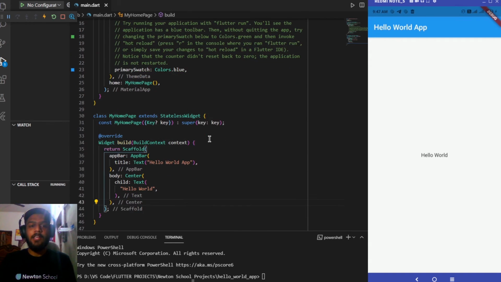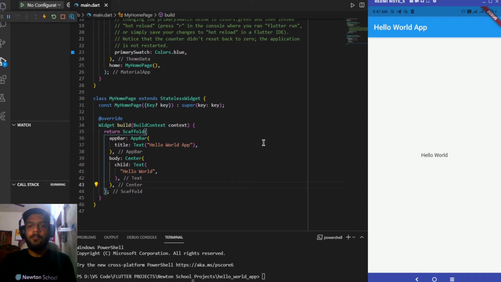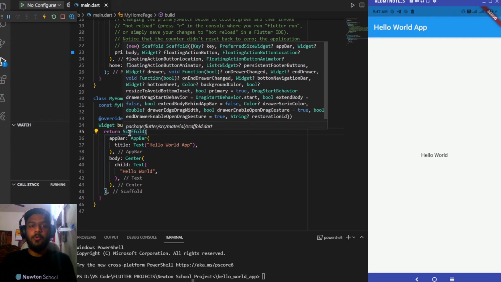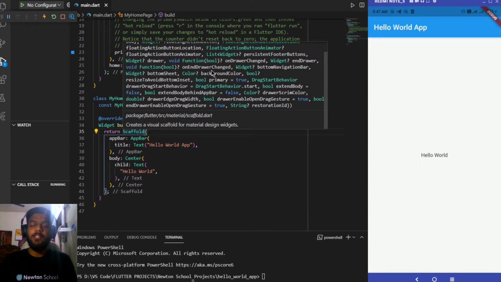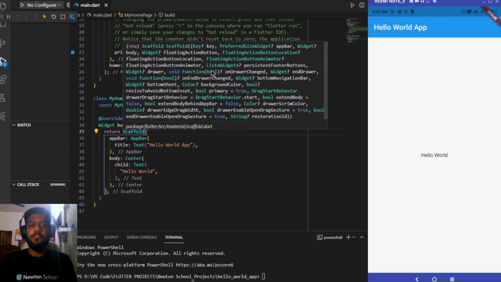So this was the basic app, like the first app which people develop when they are starting with Flutter. There are various different things inside this scaffold which you can do, like there is bottom present, some actions are present inside the app bar. You can hover over it to get the basic idea of what all things are present inside it. Like you can add floating action buttons, you can add persistent footer buttons. We'll be covering all of these things one by one as we proceed with our future videos.